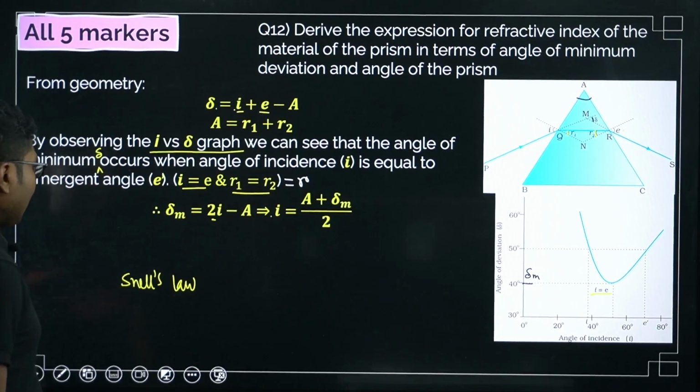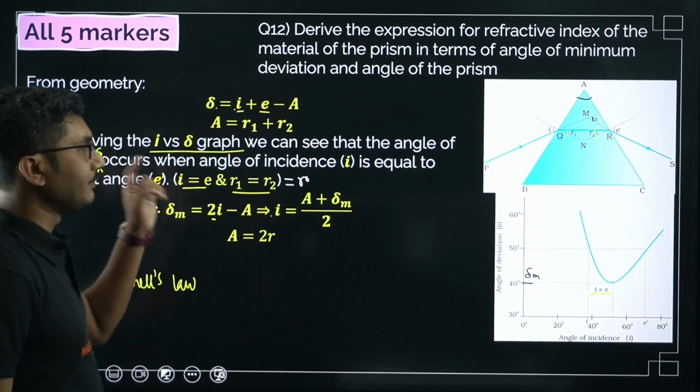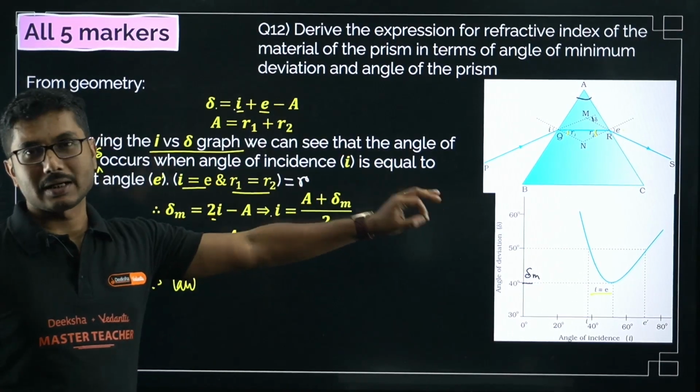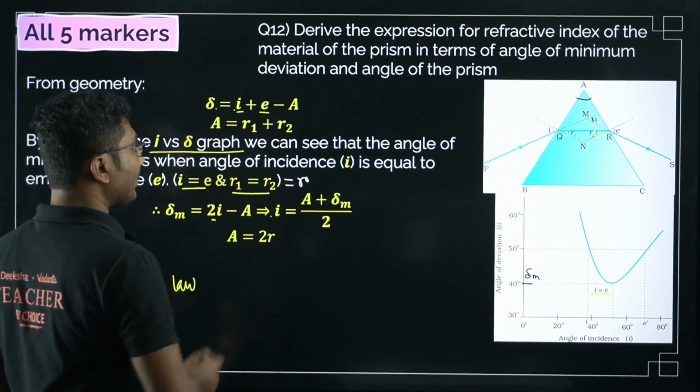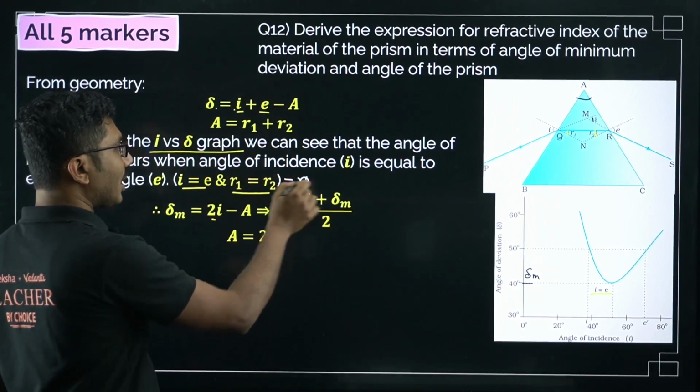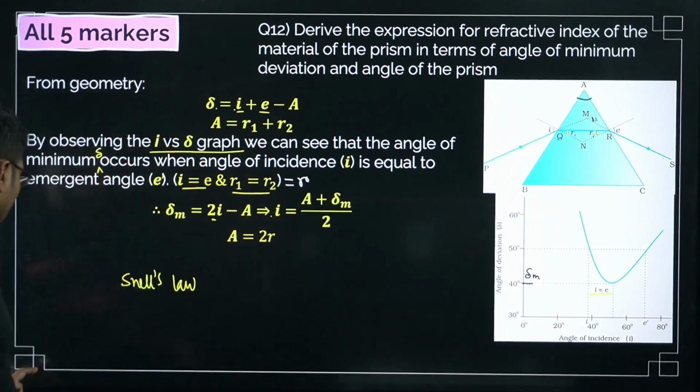The mathematics is simple, but you have to write a lot of things. If you miss any of them, or if you miss the diagrams, marks will not be given. So now again A was R1 plus R2. Now R1 is equal to R2 equals R. So A becomes 2R.